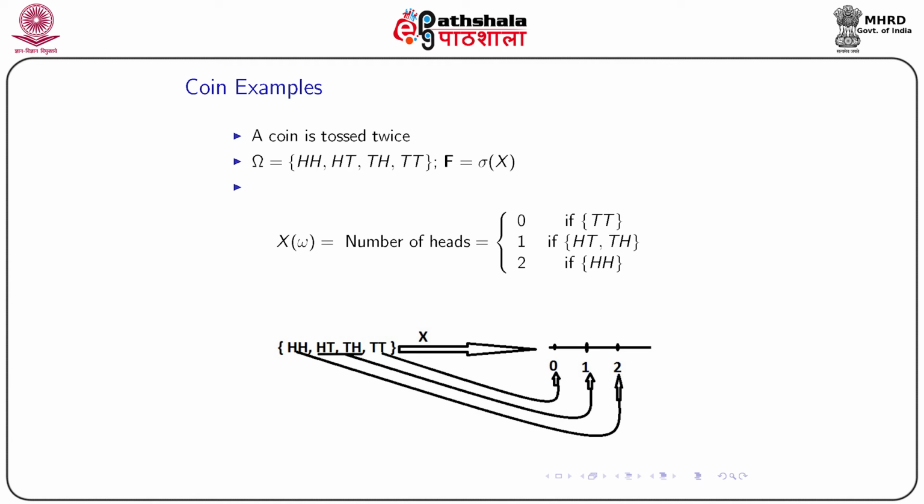If you see it in a figure, HH corresponds to 2, HT or TH corresponds to 1, and TT corresponds to 0. So what this random variable is doing is mapping from the sample space to the real line. Here it is taking only 3 values, 0, 1 and 2.